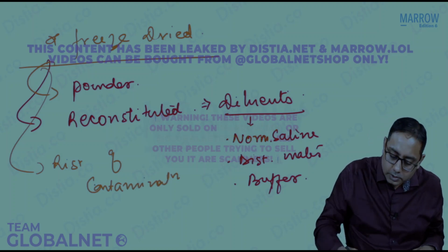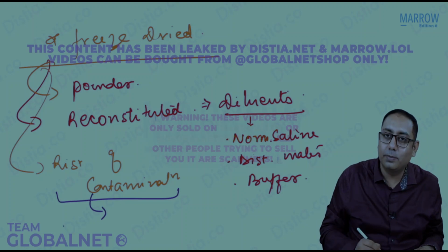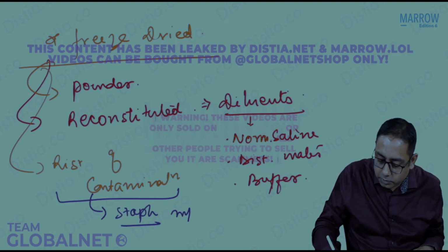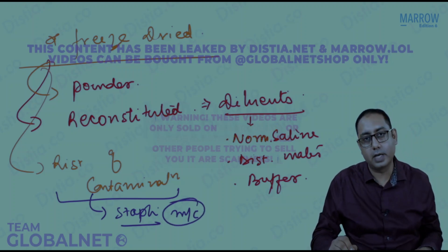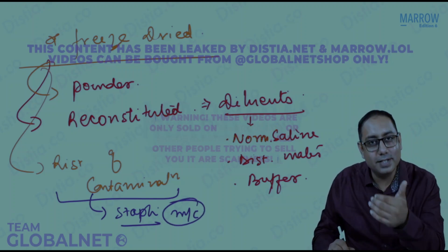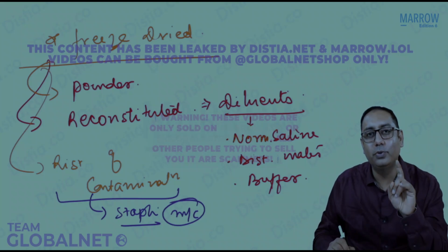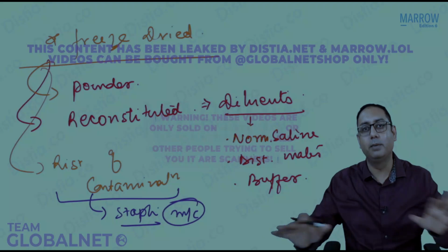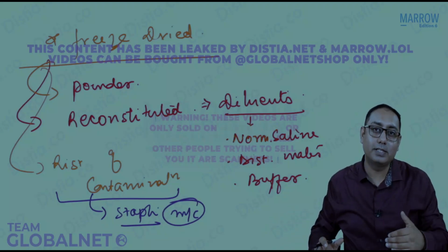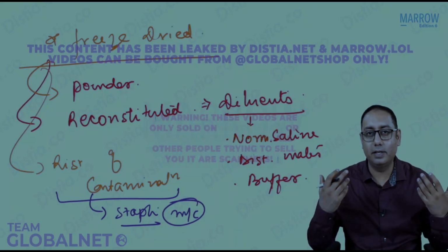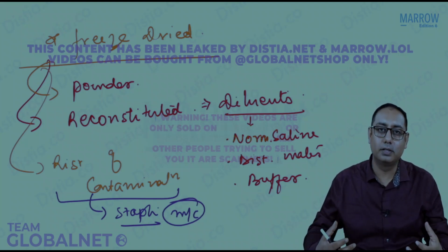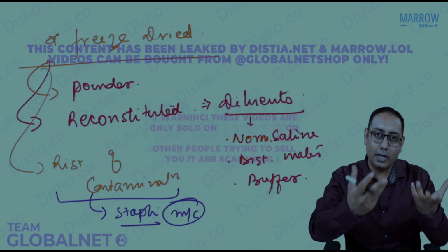MCQ: what is the risk of contamination? Which microorganism? We are talking of Staph contamination, which is the most common contamination that can happen. Because there is risk of contamination, once you reconstitute, you need to use the vaccine on the same day. If you keep the vaccine after reconstitution, it is going to be destroyed, because the reconstitution could lead to contamination.